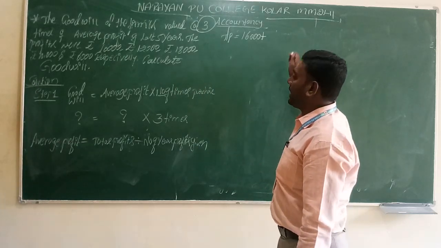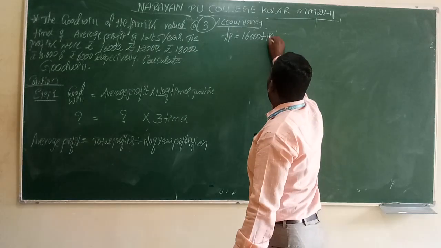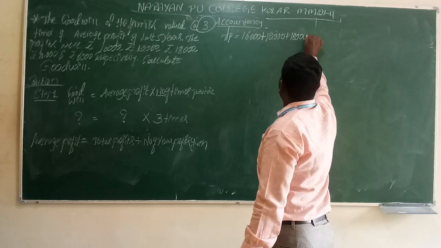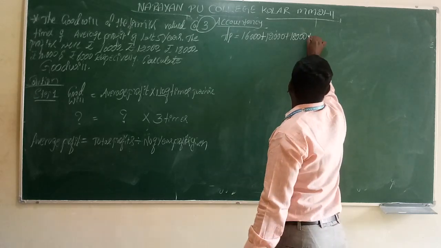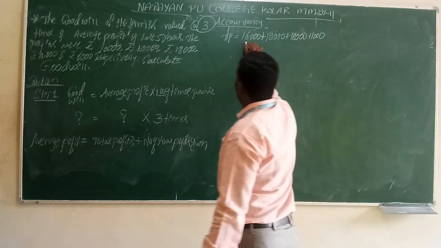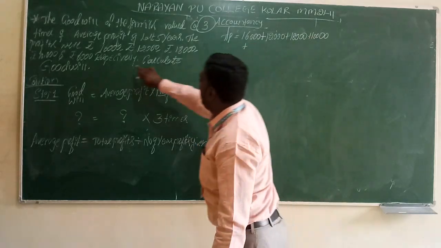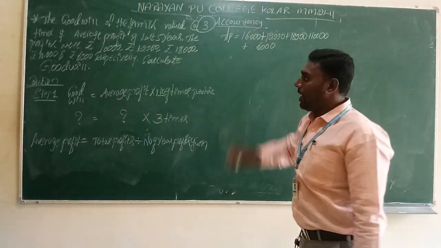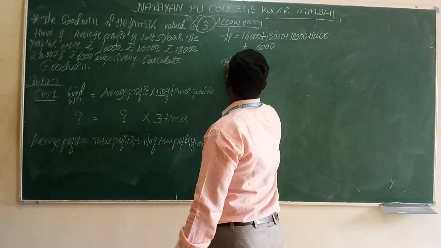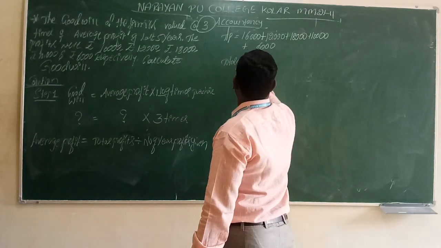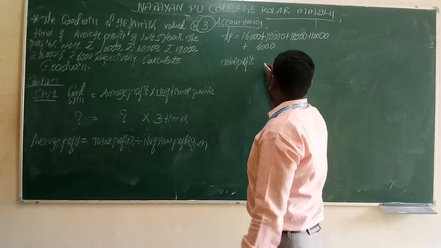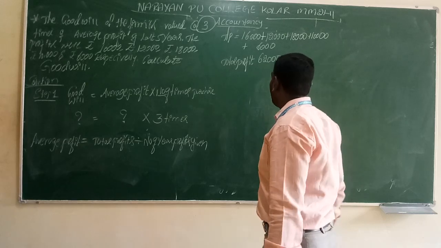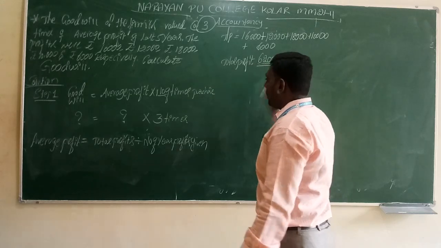So we write directly 16,000 plus 12,000 plus 18,000 plus 10,000 plus last one 6,000. By adding all the 5 years' values, we get the total profit, 62,000.